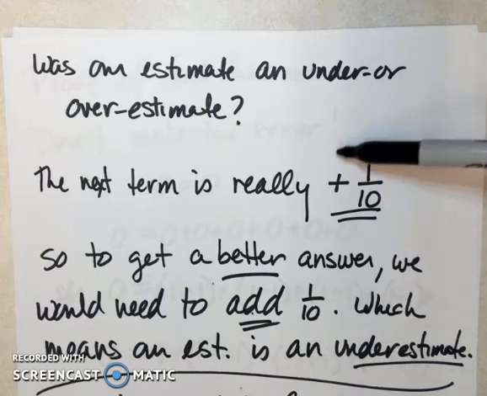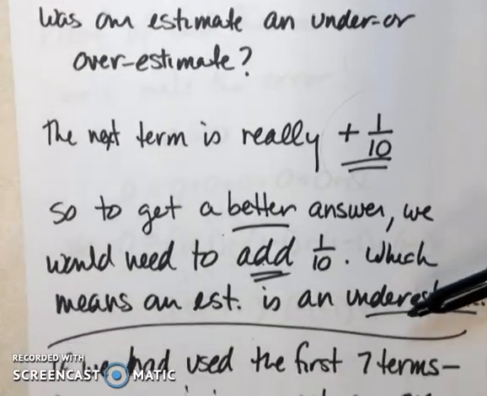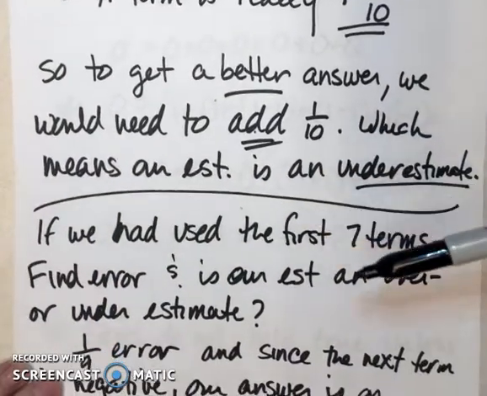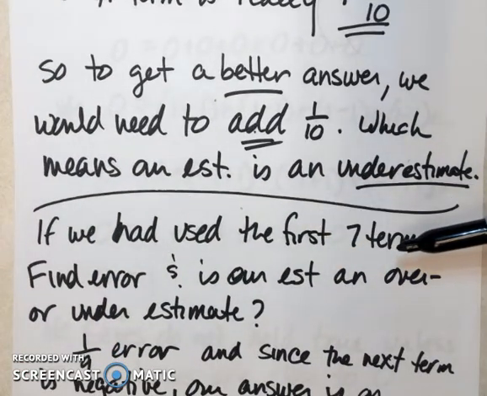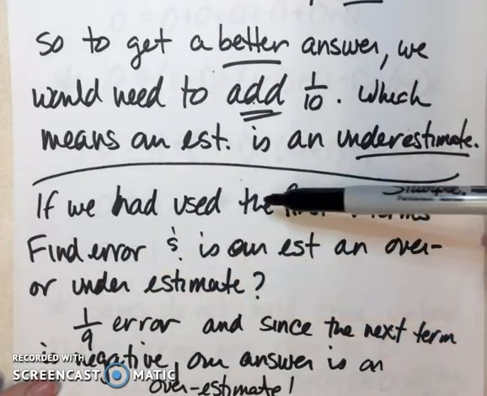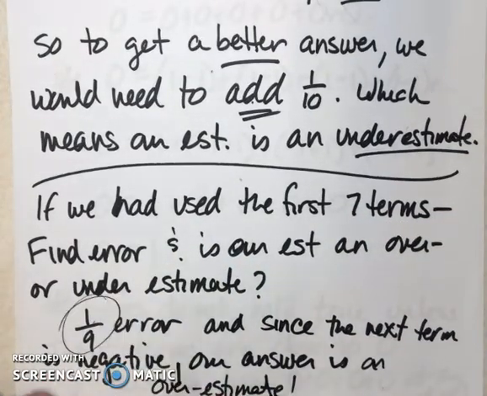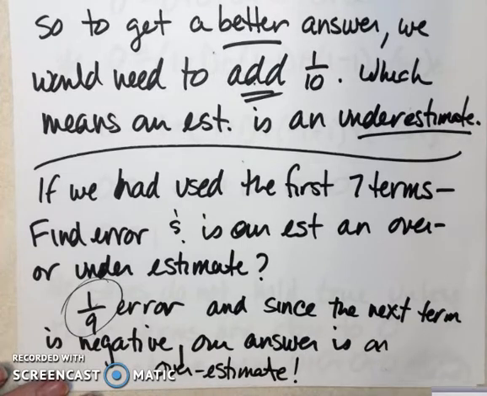Again, it's a positive number, so our estimate was an underestimate. If we had used the first 7 terms, our error would have been the next term, which was 1/9 this time. And since that 1/9 is negative, our original answer would have been an overestimate.